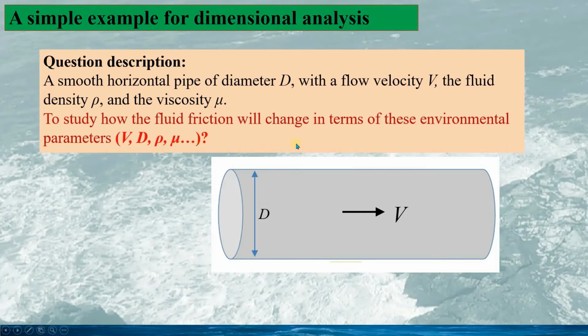The target is to study how the fluid friction will change in terms of these environment parameters: v, the velocity of the flow; d, the diameter of the pipe; rho; and mu. That means when we change each of the environment parameters, how would the fluid friction change.